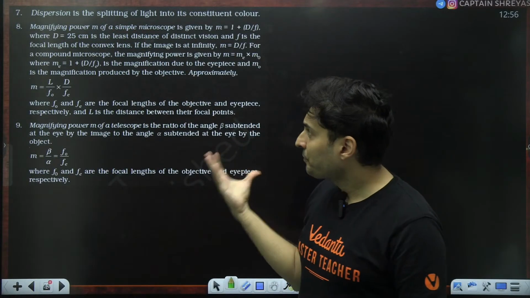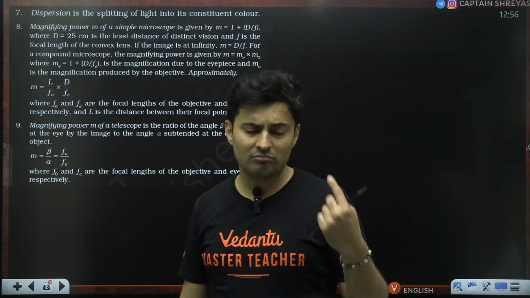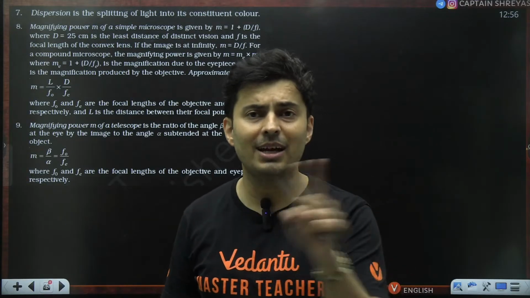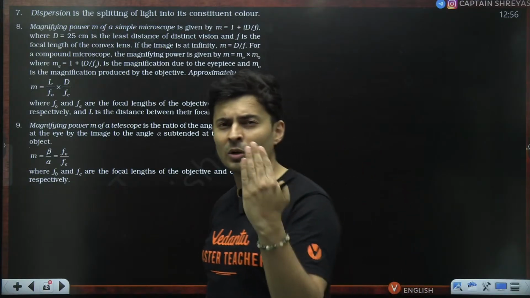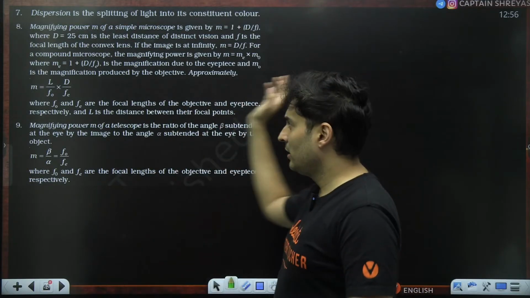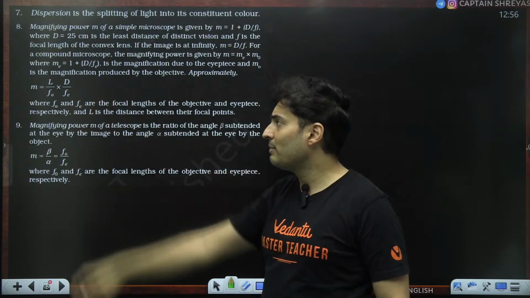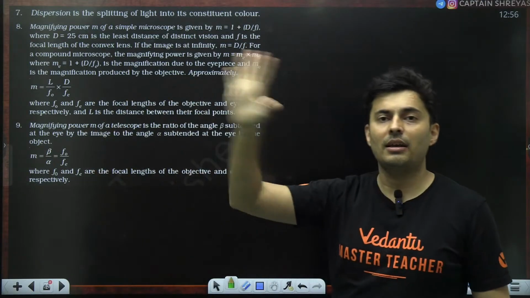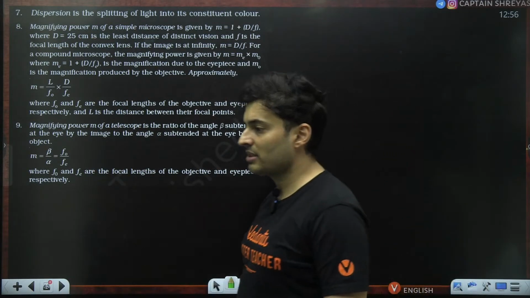And we saw that for a single lens, it is 1 + D/f or D/f, depending on whether you are holding it close or far away. For a microscope, it is L/f0 into D/fe. For a telescope, it is just f0/fe. That is what we have seen.